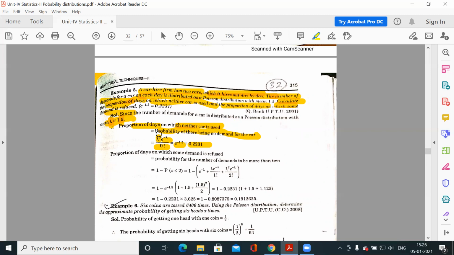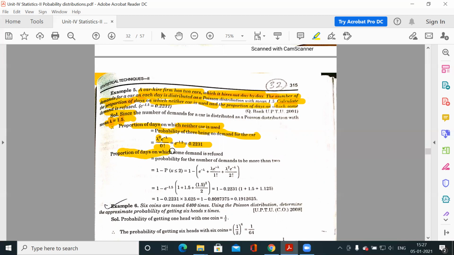So when the first demand comes, you can satisfy that, and for the second demand also you can give the second car. Whenever you get a third demand, in that case you will refuse the demand because you have only two cars available. Whenever you face more than two demands, you have to refuse the demand for the car.